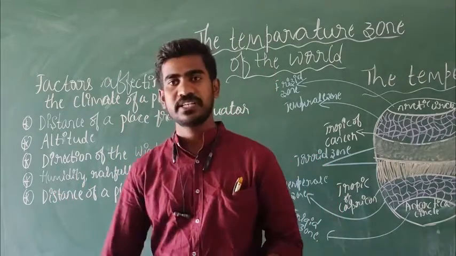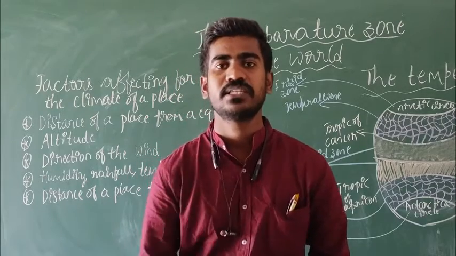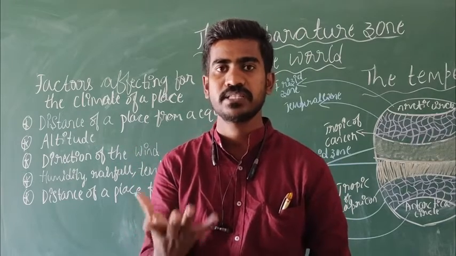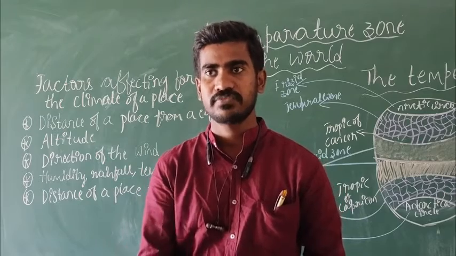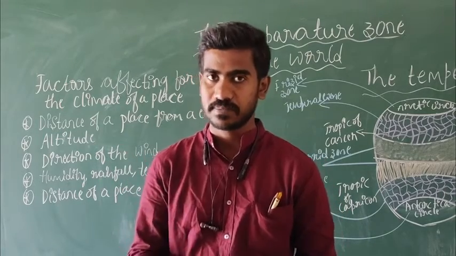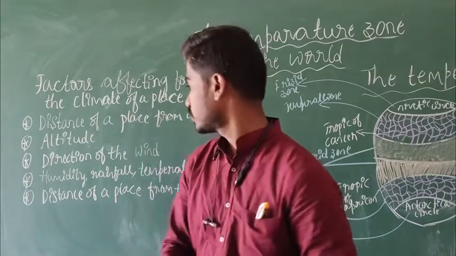And humidity. Humidity means the water content or the level of water in the air or in the atmosphere. The moistureness. Moisture means how much water is there in the air. If there is less water in the air, then it will be considered as less moisture. If there is more water, then it is considered as high moisture.